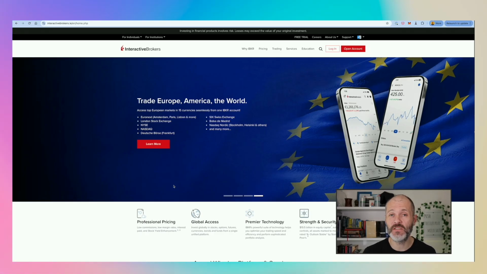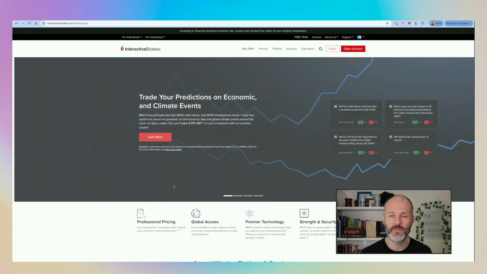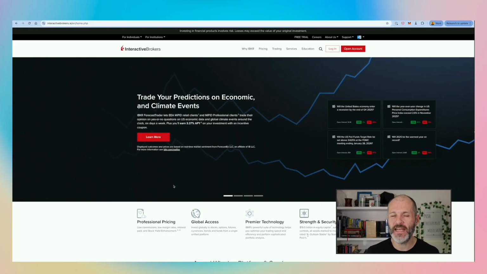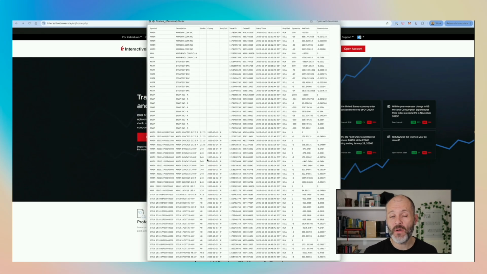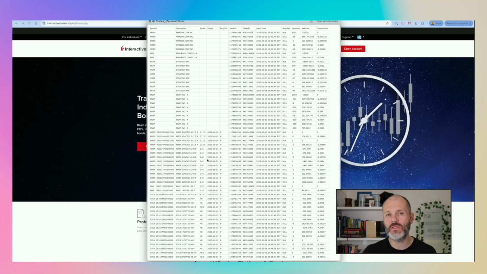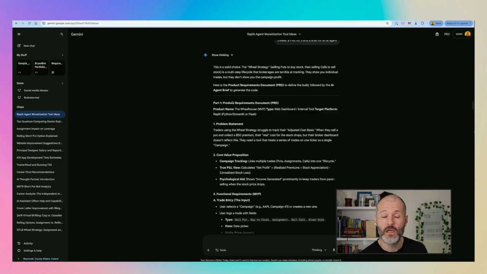So I trade options using Interactive Brokers. It's a good way of bringing in money each month. The only problem is Interactive Brokers outputs all of the information about premium I've collected from trading options as a painful CSV file. And this is a real chore to navigate. So I told Google Gemini about my problem, and it said I should create an app that helps me visualize all of this data in one place.